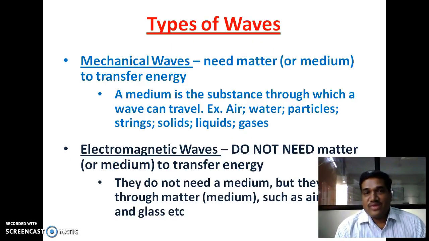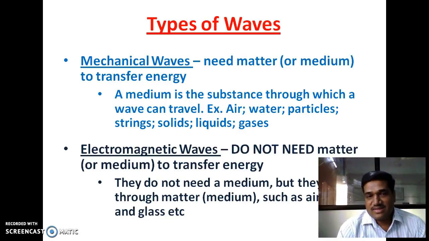After that, the types of waves. There are two types of waves. One is mechanical waves and second one is electromagnetic waves. For the propagation of mechanical waves, a material medium is required, means energy transfer through a material medium. A medium is the substance through which a wave can travel. Example: air, water, particles, strings, solid, liquid, and gaseous mediums.